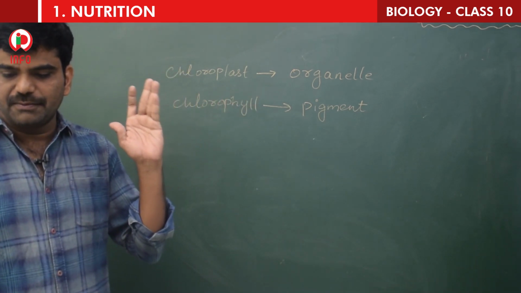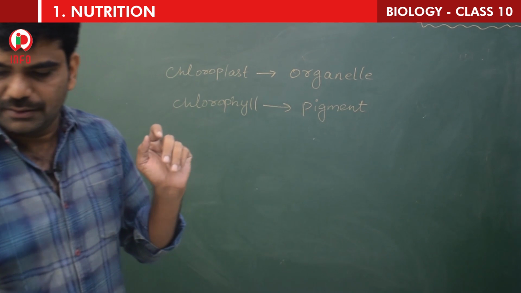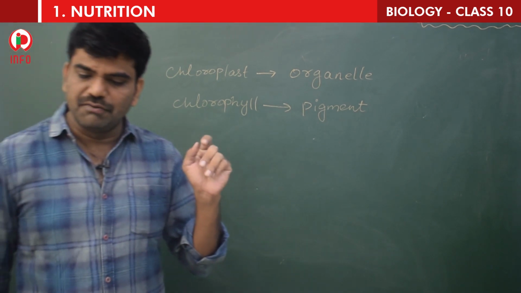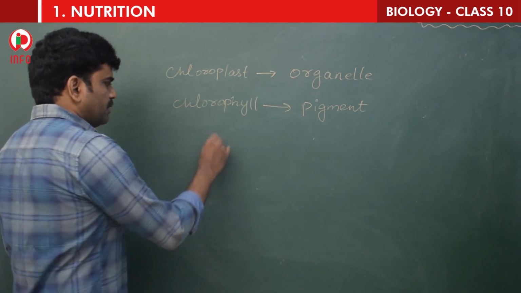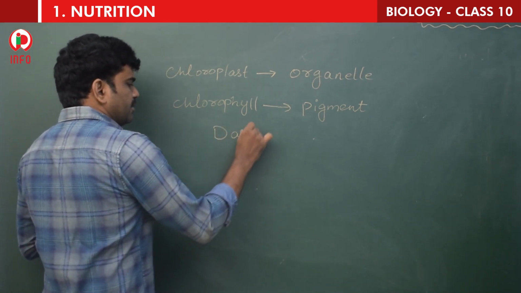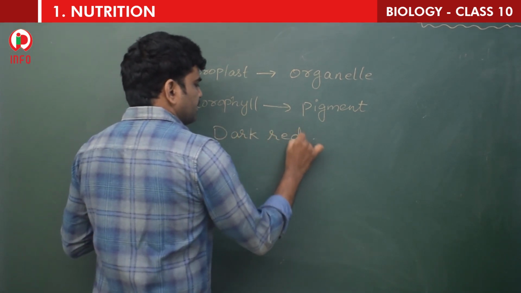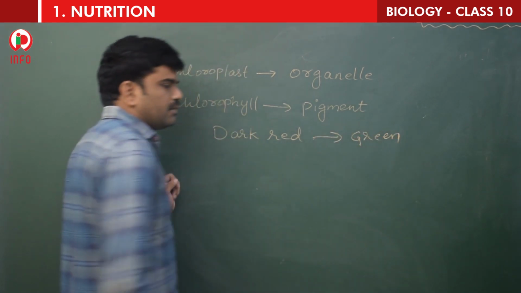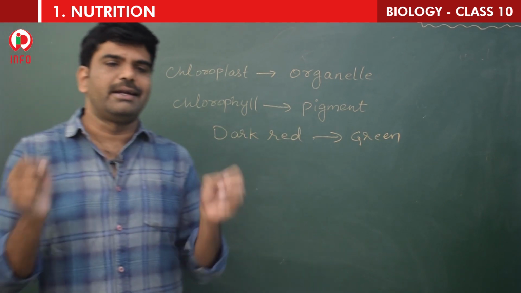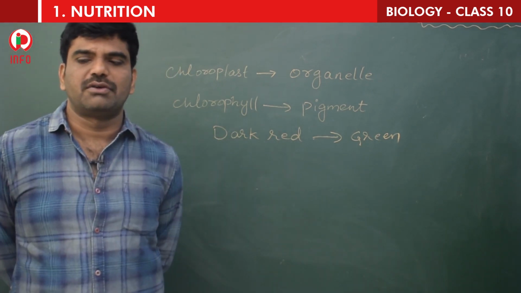How is it that new leaves which look dark red in color in several plants turn green? So how does that dark red color turn into green? This is another question. He told that only green colored parts carry out photosynthesis.